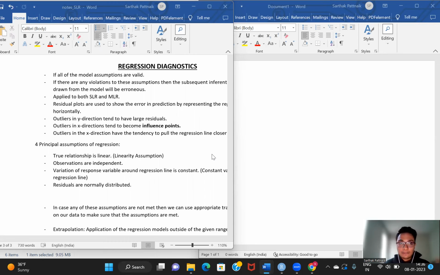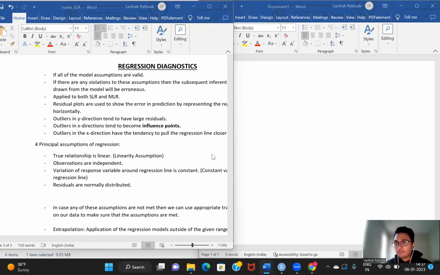Otherwise, if any of these assumptions are invalid or do not hold true for that model, then whatever conclusion we draw from our statistical inferencing will not be an accurate conclusion. Therefore, before we perform statistical inferencing on our regression models, we need to make sure that these assumptions of regression diagnostics are valid for our model.